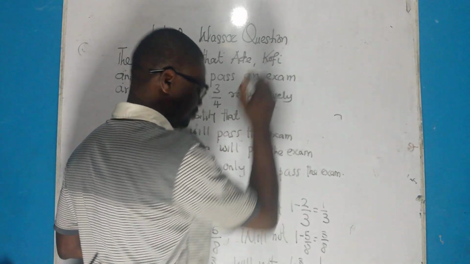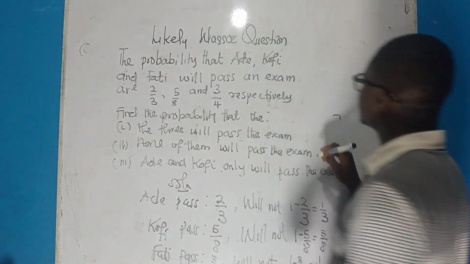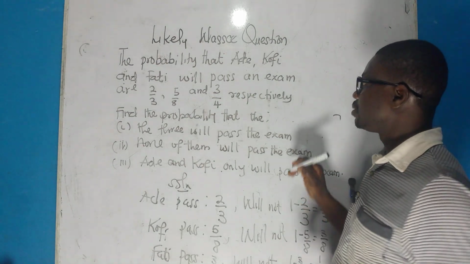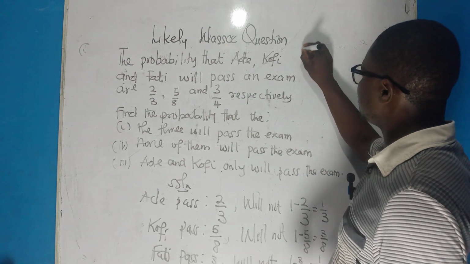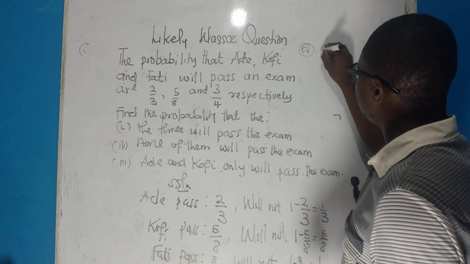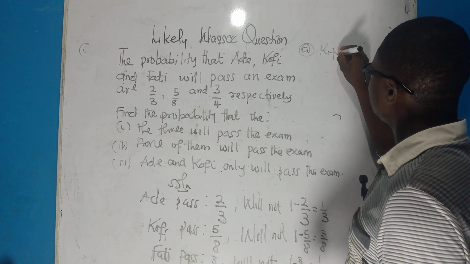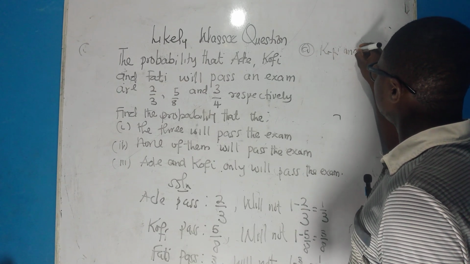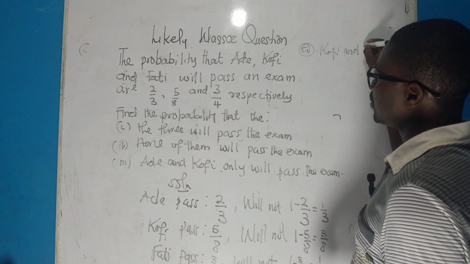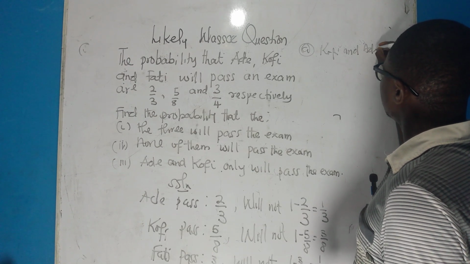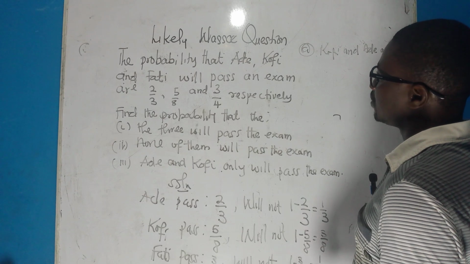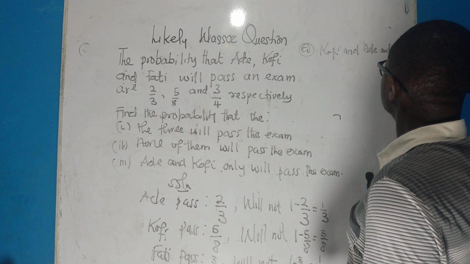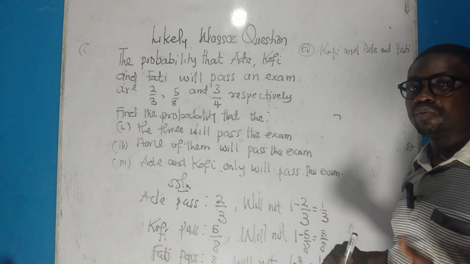We have Kofi and Ade and Fatih. These 3 people will pass.